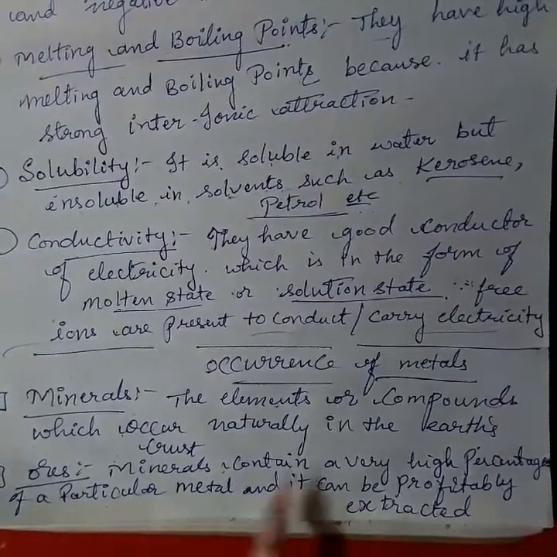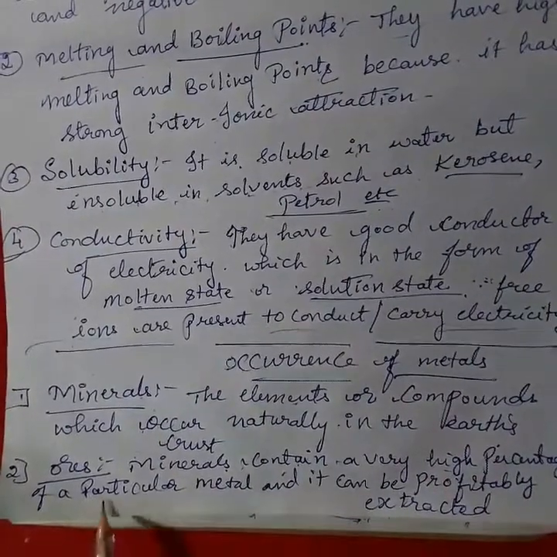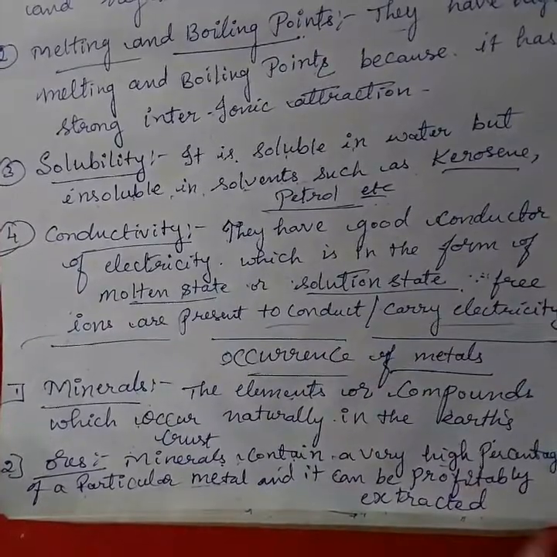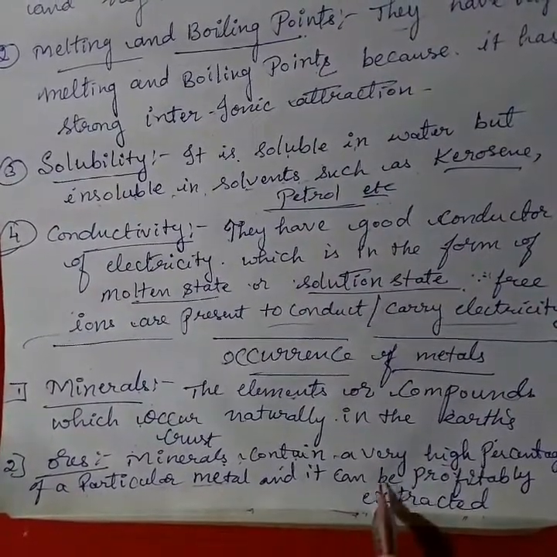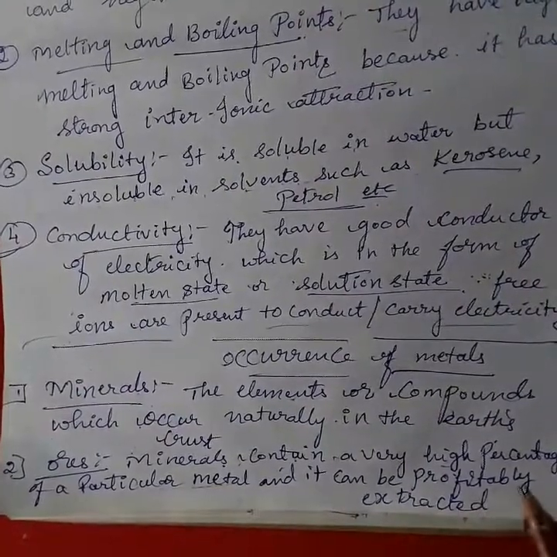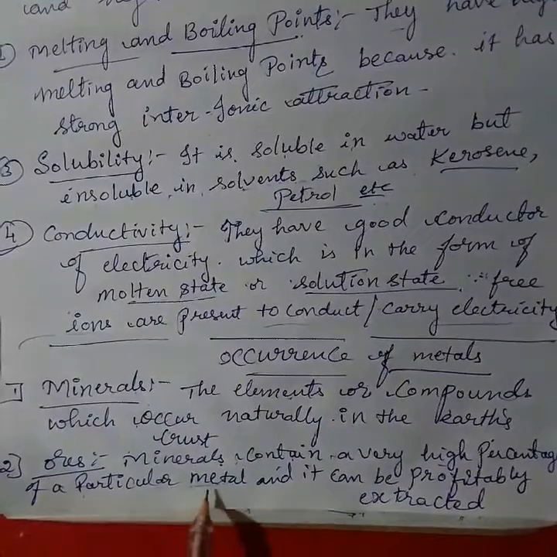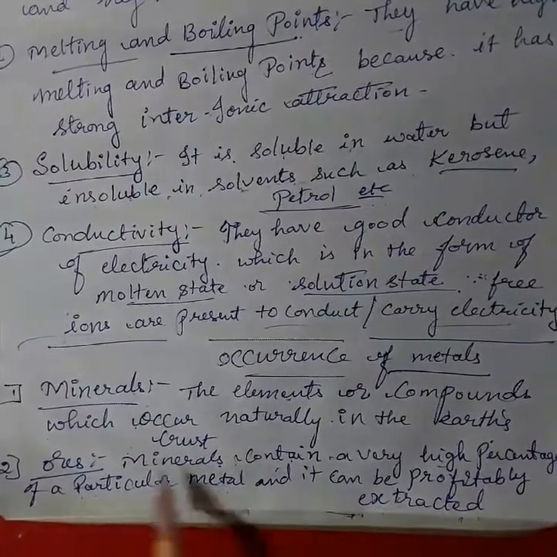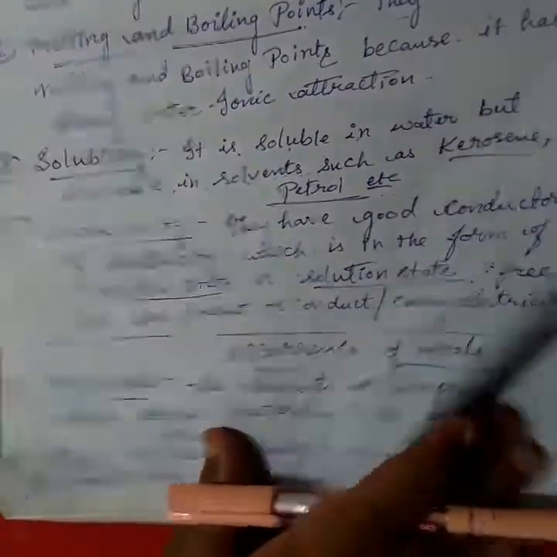So the minerals obtained from the earth's crust containing a very high amount of a particular metal, and which can be extracted profitably, meaning we can gain the most metal from them, are called ores.